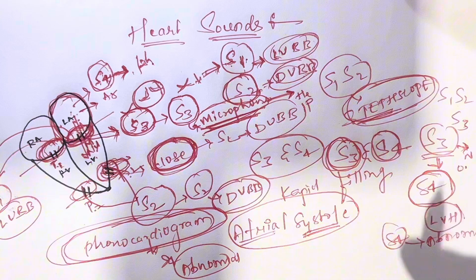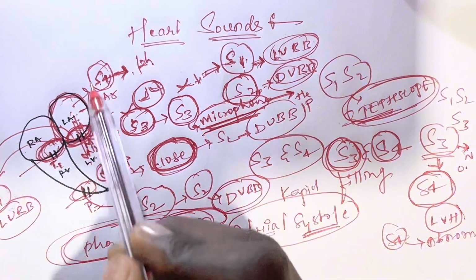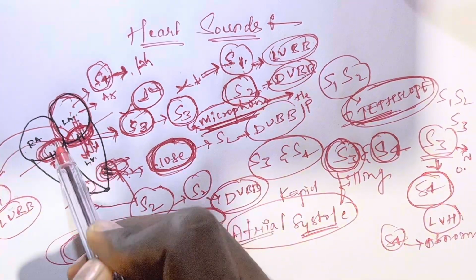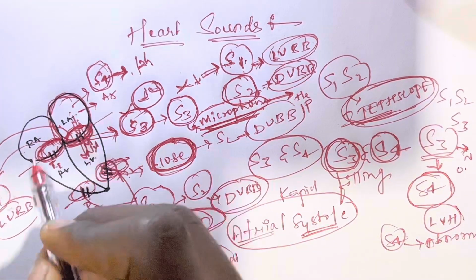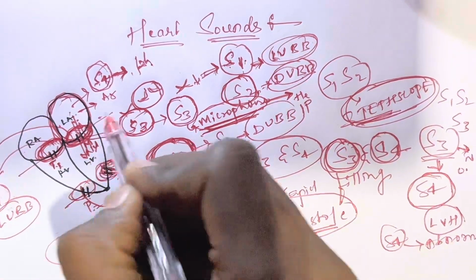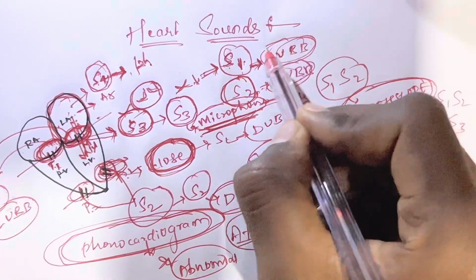Okay, now I can tell all the sounds clearly. Please listen: the S1, S2, S3 and the S4. The S1 is heard only in the case of the closing of these above AV valves. The AV valves are the tricuspid one and the mitral one. This is heard through the stethoscope. The S1 is heard through stethoscope only, and this is called the lub.